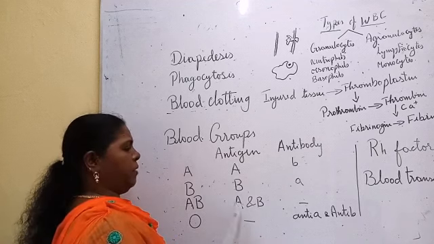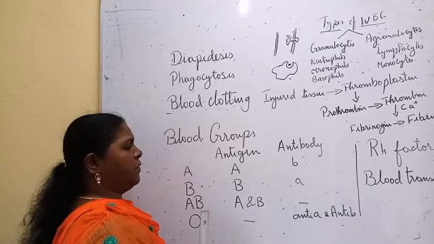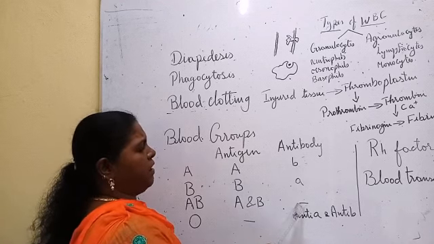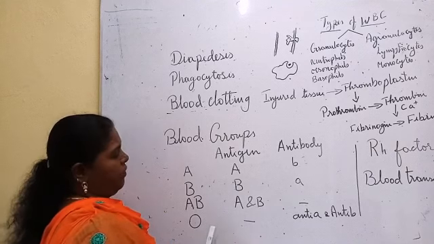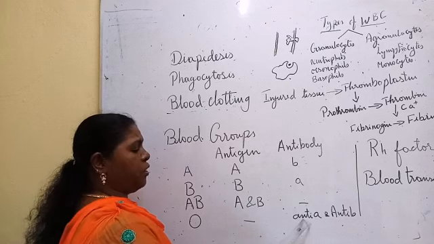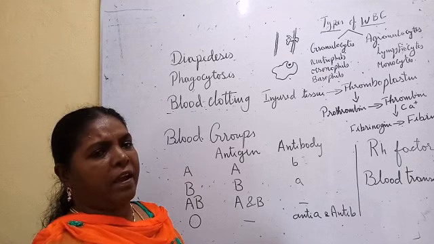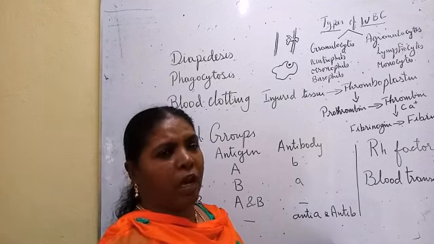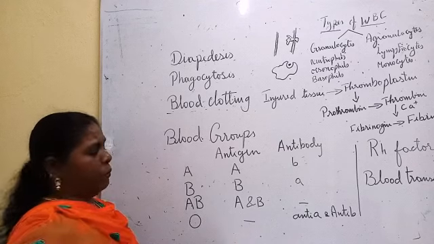Blood group AB will have both antigen A and B, but it will not produce any antibodies. Then blood group O will not have any antigen, but it is capable of producing anti-A and anti-B antibodies. Okay, so on this basis only we can classify the blood group.